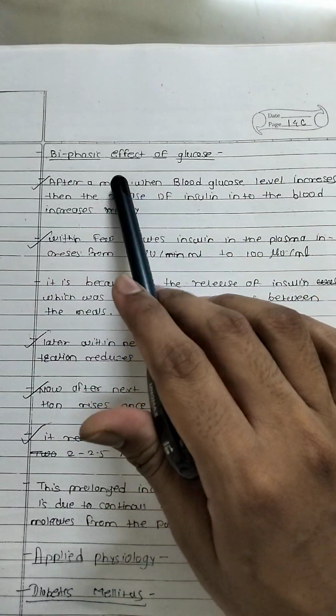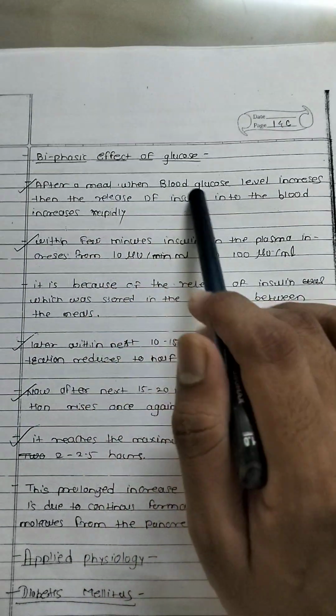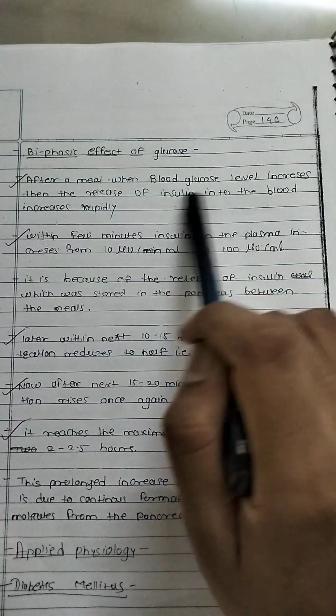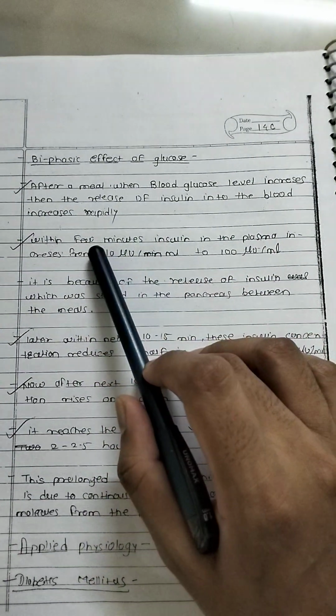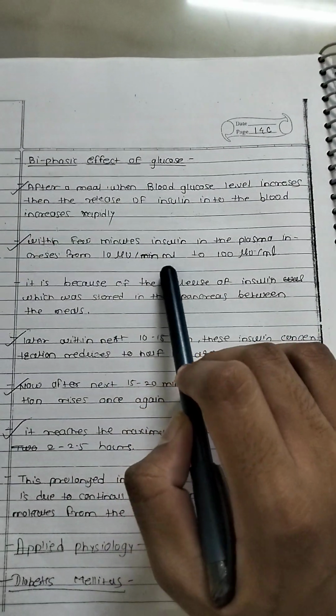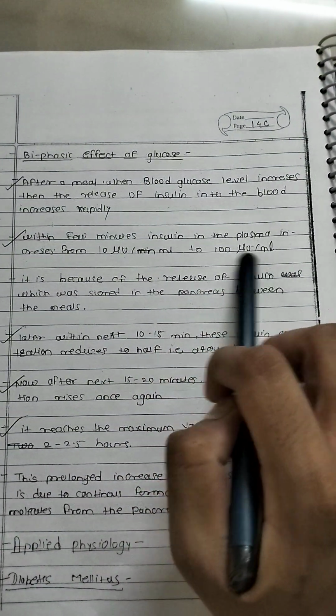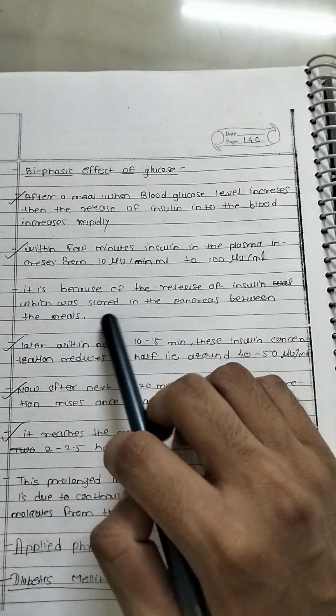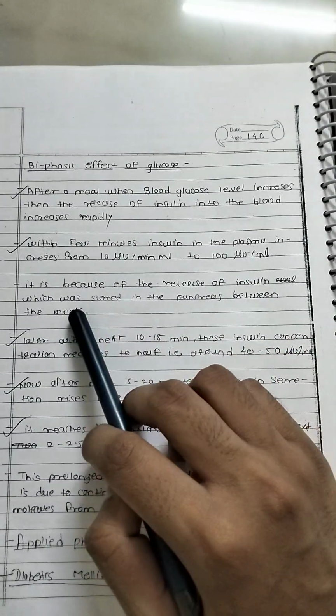Biphasic effect of glucose. After a meal, when blood glucose level increases, the release of insulin into the blood increases rapidly. Within a few minutes, insulin in the plasma rises from 10 to 100 microunits per ml. This is because of the release of insulin which was stored in the pancreatic beta cells.